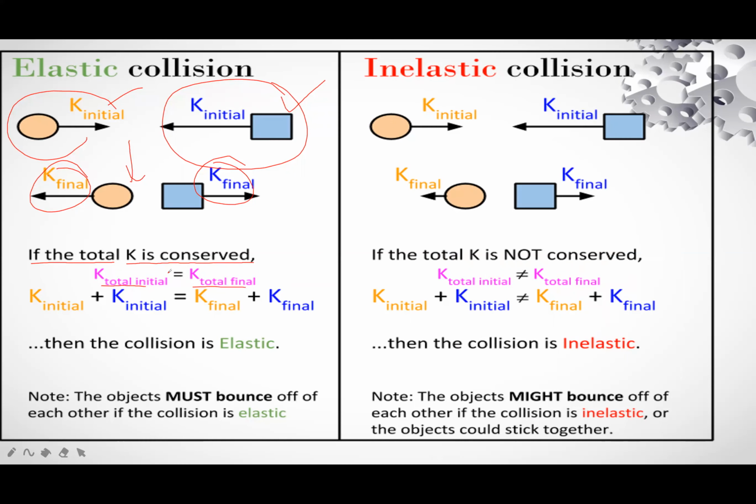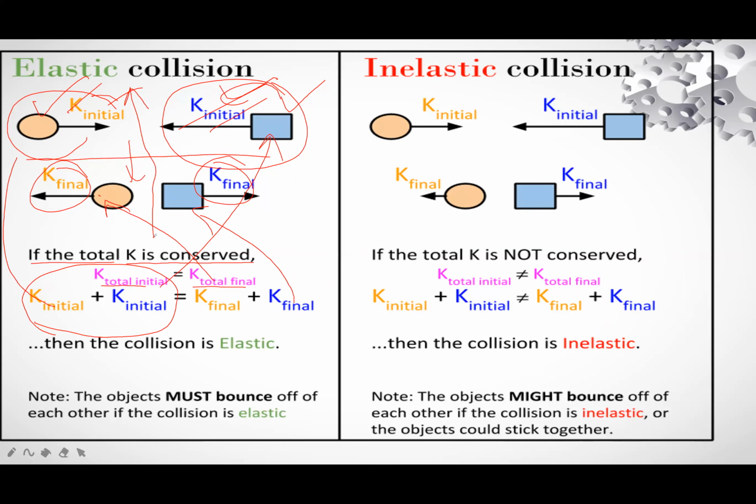This is the initial of one body, this is the initial of the other body. Kinetic energy initial of this body plus kinetic energy initial of the other body will be equal to their final kinetic energies. So energy before collision is equal to energy after collision. Then the collision is elastic.